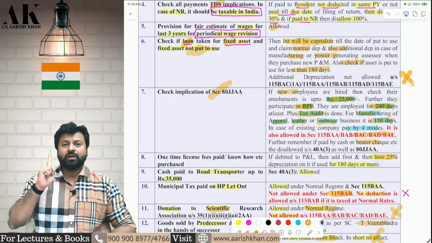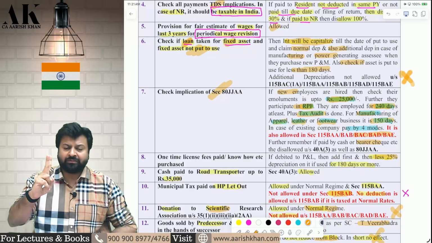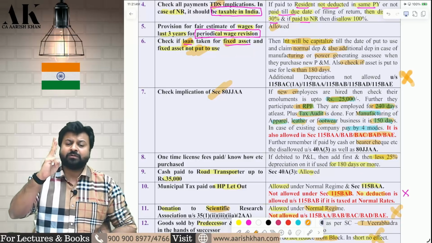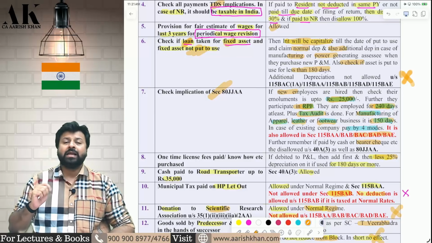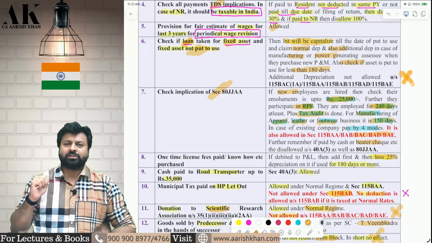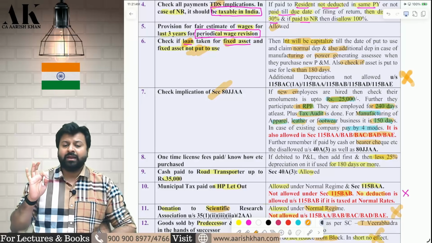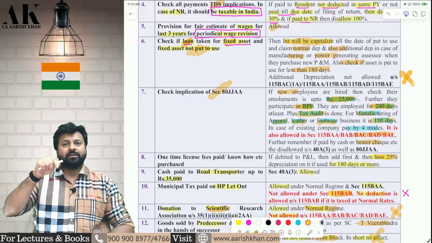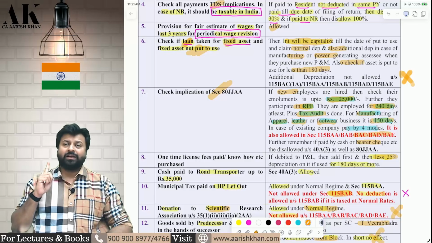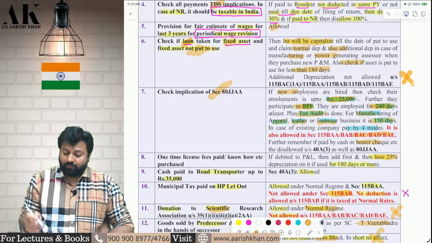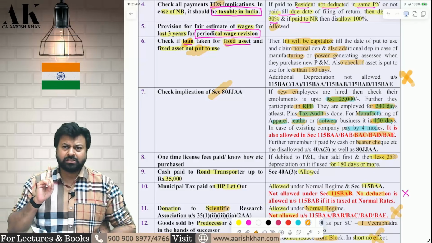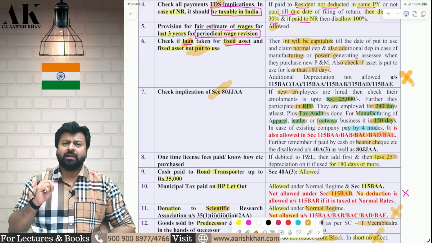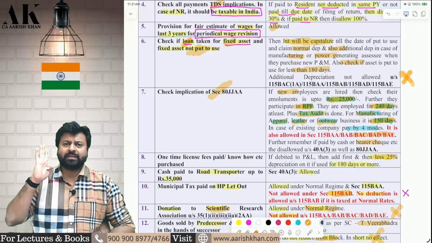Which conditions? New employees, emolument up to 25,000, participation in the recognized provident fund, employment for up to 240 days, and tax audit to be done by the company. If all these conditions are fulfilled, you can claim 80JJAA, a 30% deduction. But one special case is there. If you are a manufacturer of leather, apparel and footwear, then 150 days is also sufficient to claim the deduction. Generally, 240 days of employment is relevant, but for leather, apparel and footwear, 150 days is sufficient.